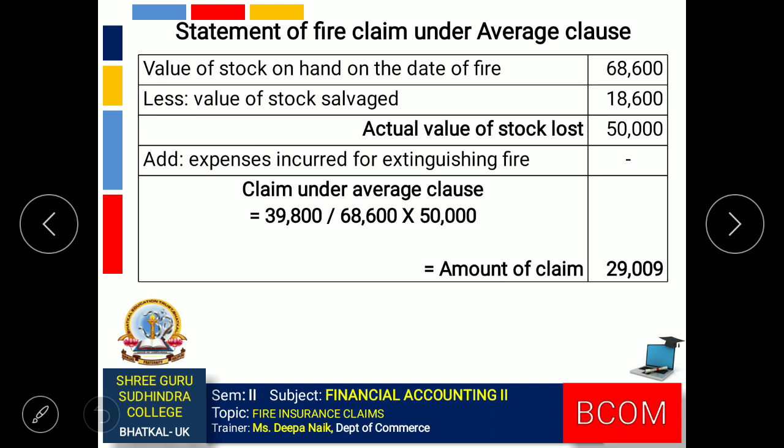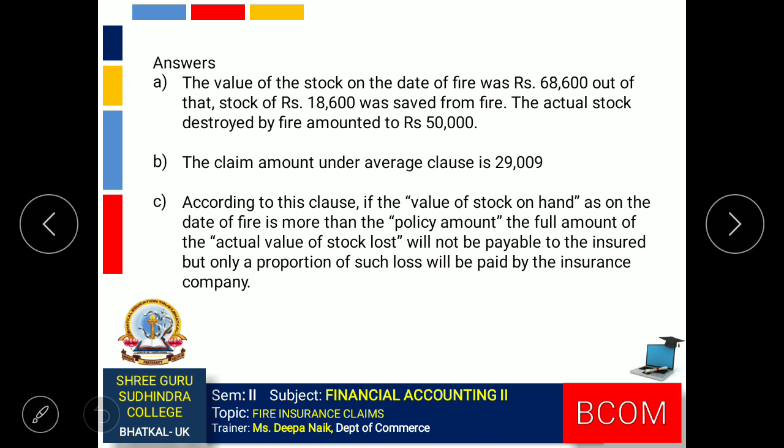Now the claim under the average clause, we use the formula: policy amount divided by value of stock on hand on the date of fire, multiplied by actual value of stock lost. Substituting the values, we get the amount of claim, 29,009. We have completed the solution, but some questions were asked which we need to answer.